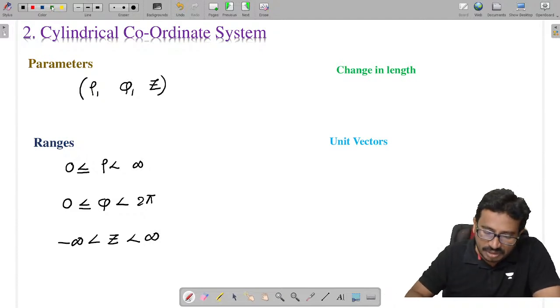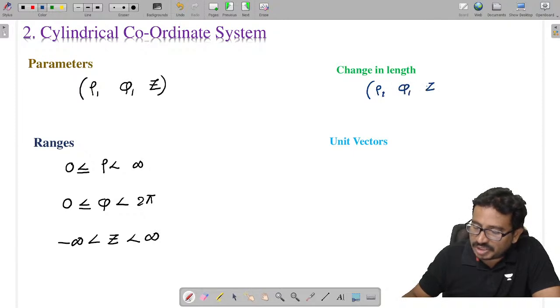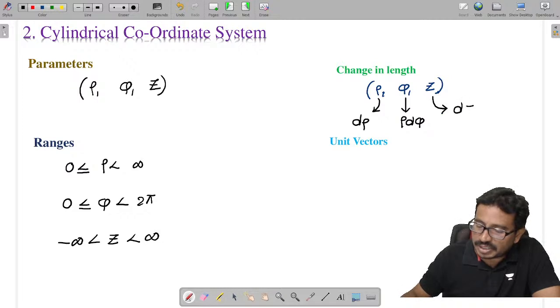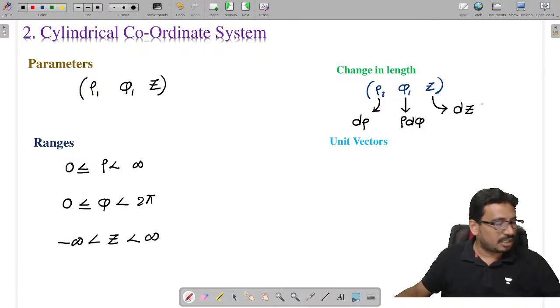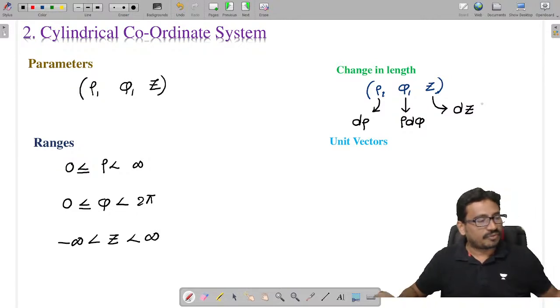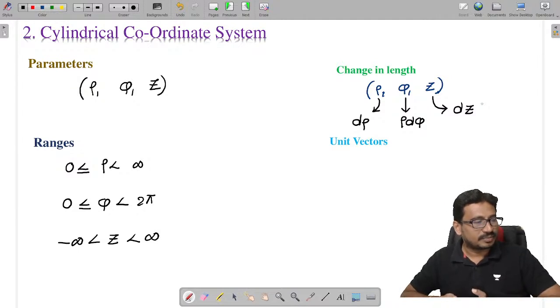Coming to the change in length along the rho, phi, z directions. Change in length along the rho direction is given as d rho. Along the phi direction, it is rho d phi. Along the z direction, it is dz. These are the changes in length along rho, phi and z directions.